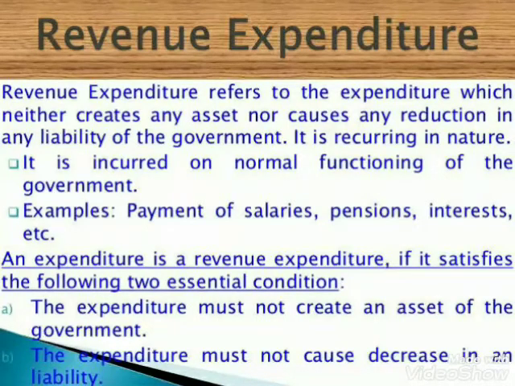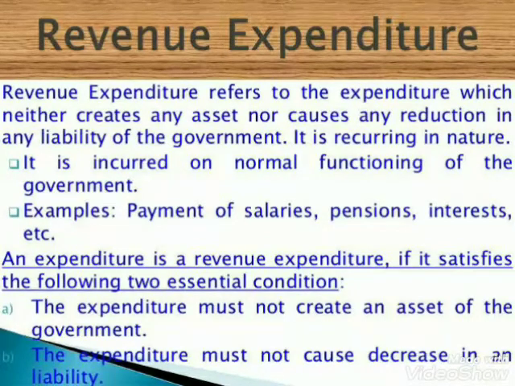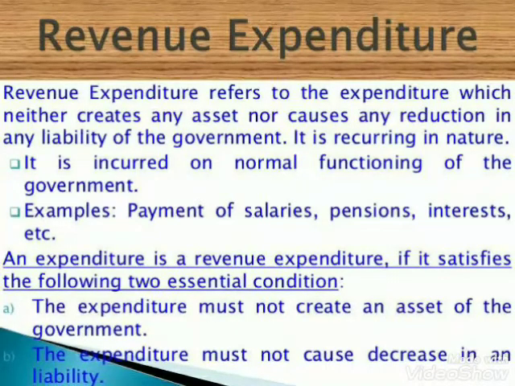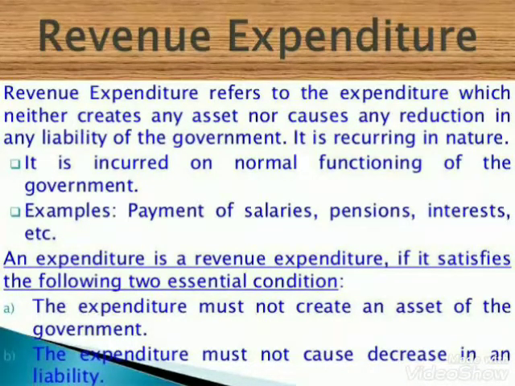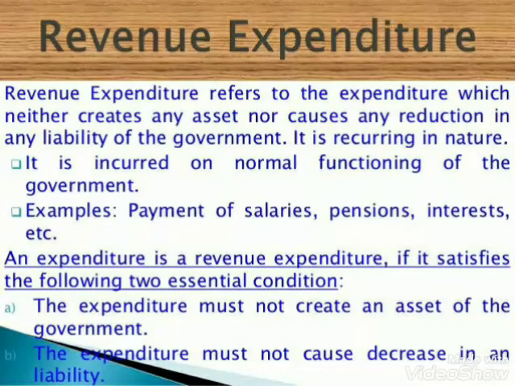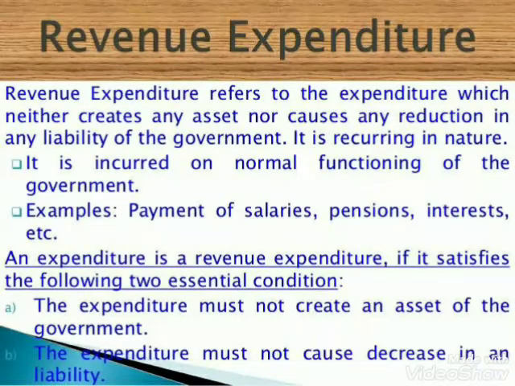Important items of revenue expenditure in the Indian government budget are the wage bill of the government, interest payment, expenditure on subsidies and defense purchases. They do not create any assets for the government, nor do they reduce its liability. They are necessary expenditure which the government has to do.